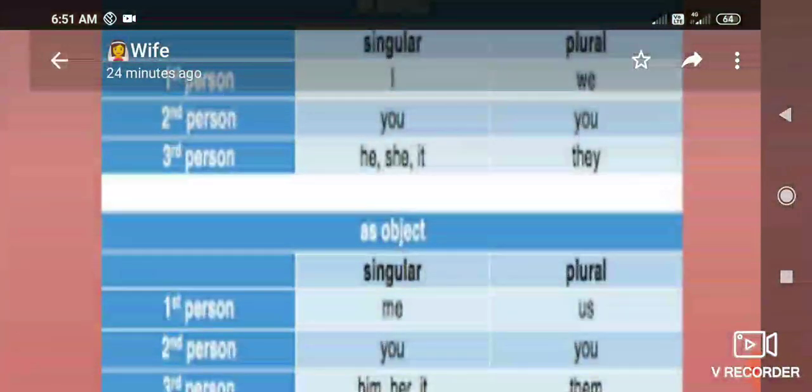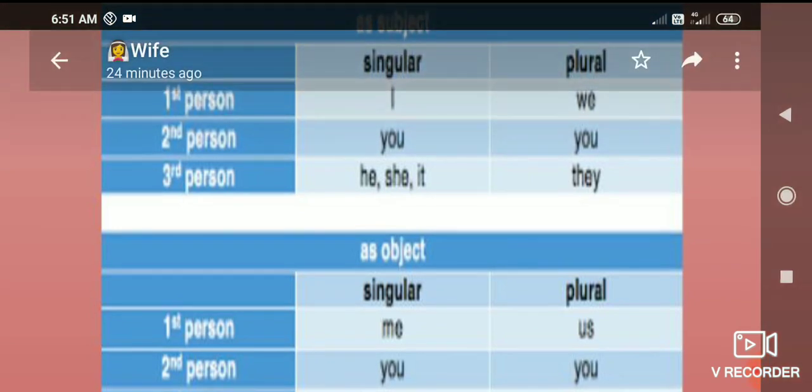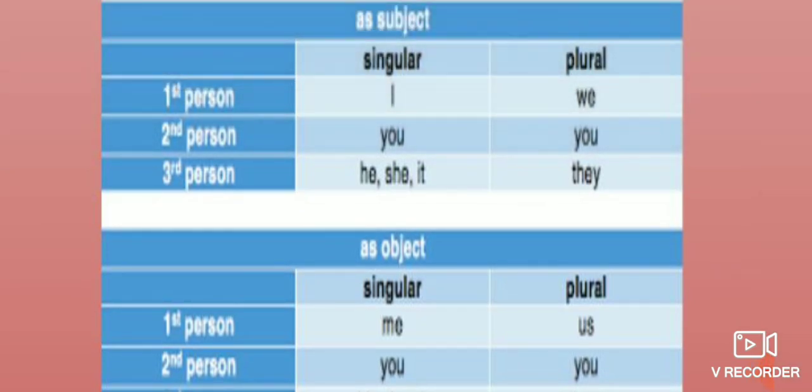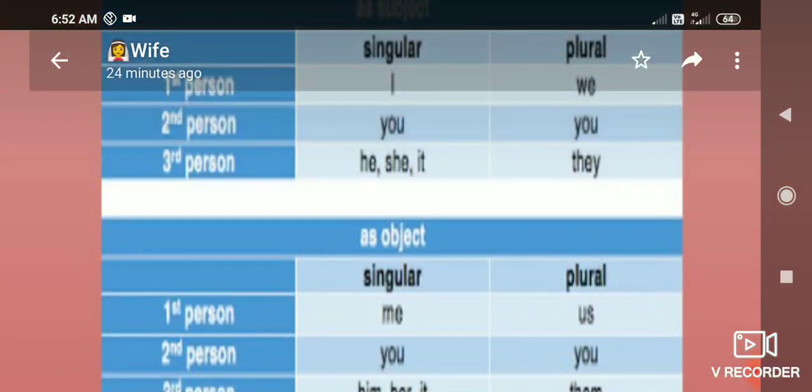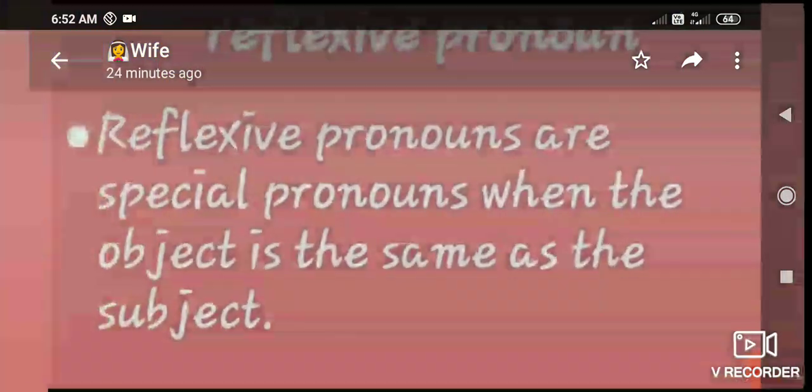Then let's move on to the next thing. So subject and object pronouns I have given separately. First person singular I, plural we; you; he, she, it; they. In the same way for object pronouns I have given: for I, me; for we, us; if it is you, you only. So for the object pronoun also you, subject pronoun also you. For he, him; she, her; it; and for they, them.